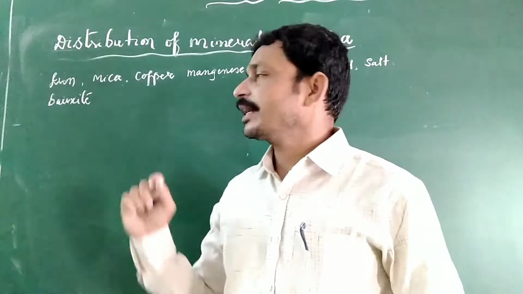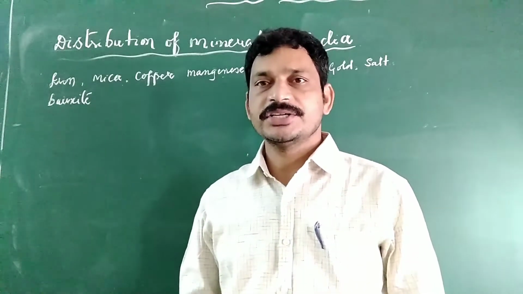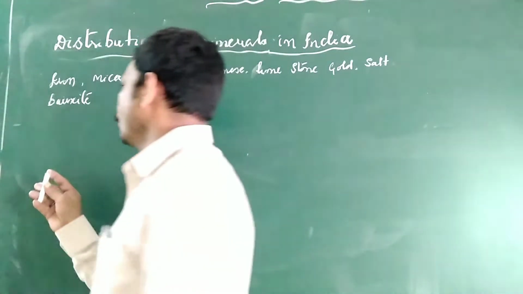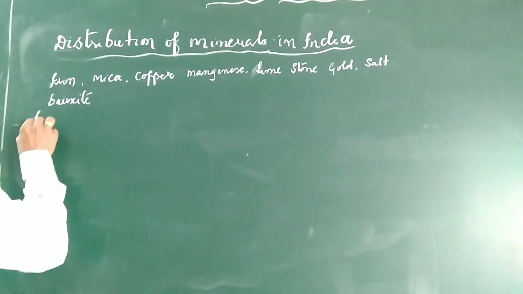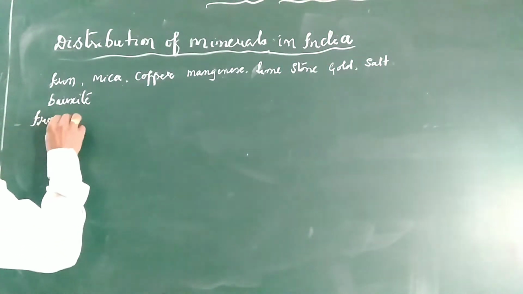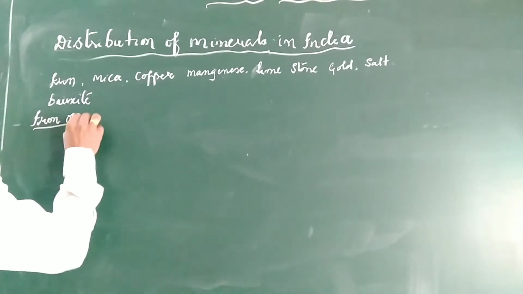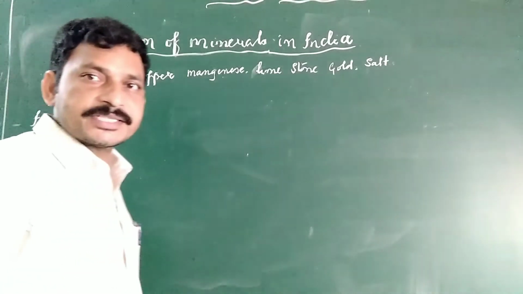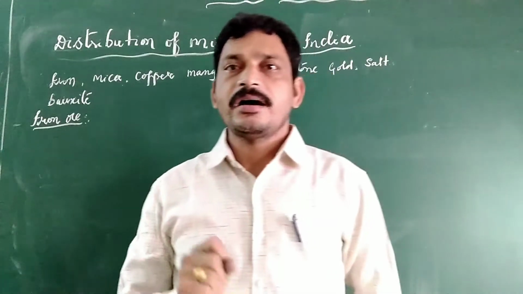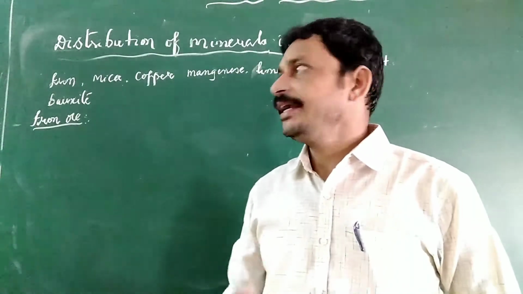First we can discuss iron ore. The finest quality of iron ore in the world is available in India.